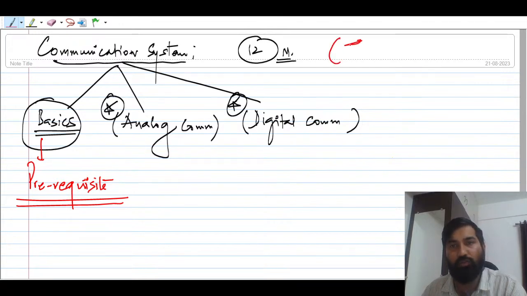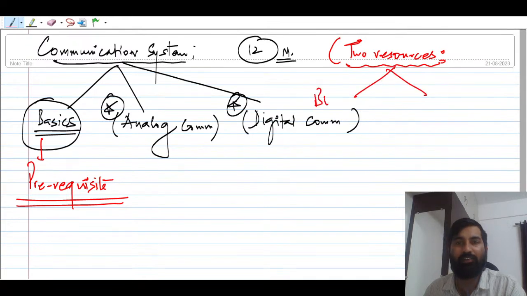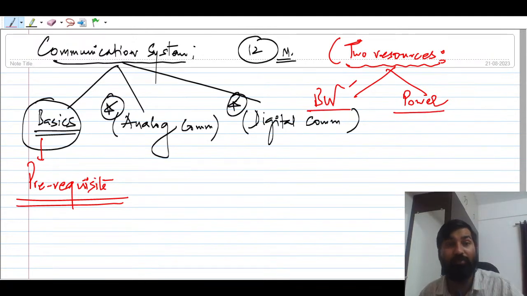So there are two resources, basically two resources of the communication system. They are bandwidth and power. You will find that in analog communication as well as in digital communication, in both communication systems, I will be computing power and I will be computing bandwidth. In case of digital communication, this bandwidth is considered as a bit rate.